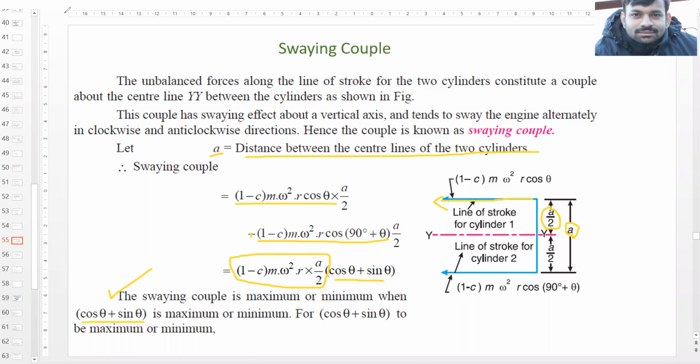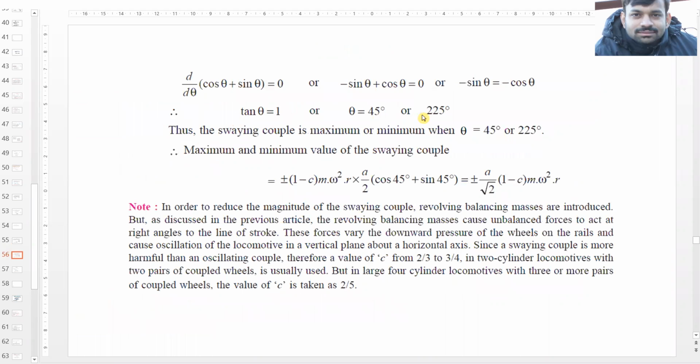So again, we differentiate it, equate it to 0, and find that θ comes out to be 45 degrees or 225 degrees. We put the value and we get plus or minus a/√2 (1 − c) m ω² r. So this is the value of the swaying couple.